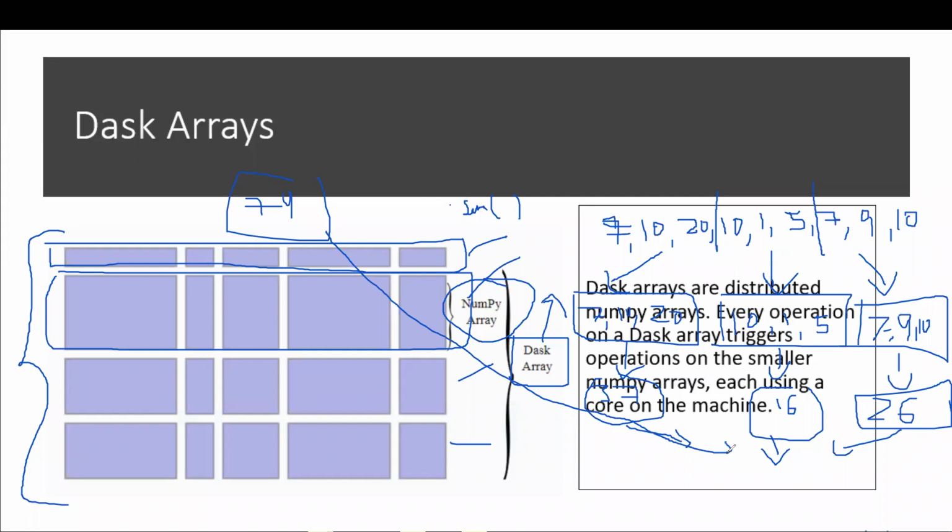See, this computation, which was impossible for the 4GB system, I'm just saying the example here, it has broken down everything into chunks, and then it applied the sum function, and then it gives the result, which is 79. So that is how the computation is done in Dask arrays. I hope you guys are clear with the idea of Dask arrays.